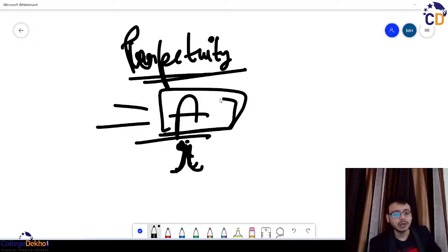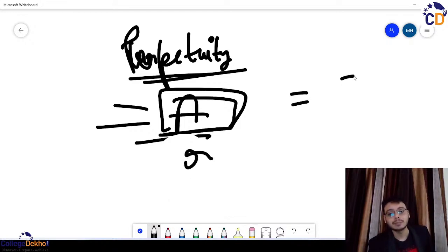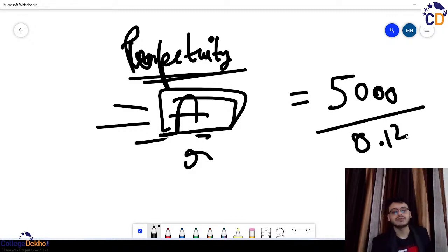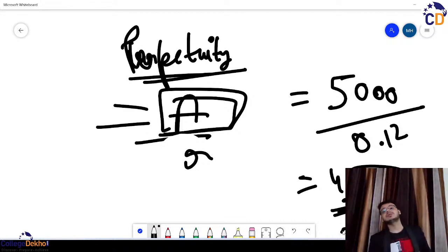So A is the amount that you invested, and R is basically the rate of interest that you are getting upon that. And इसमें हम n क्यों नहीं ले रहे? N इसलिए नहीं ले रहे because कोई time period नहीं है. So for example, if someone had invested 5,000 rupees at a 12% rate of interest, ठीक है, तो कितना amount उसको मिलेगा? He'll be getting 4,166,666. Okay, or we can say 4,1,667 amount that person would be getting.